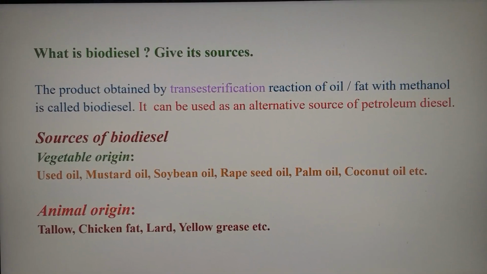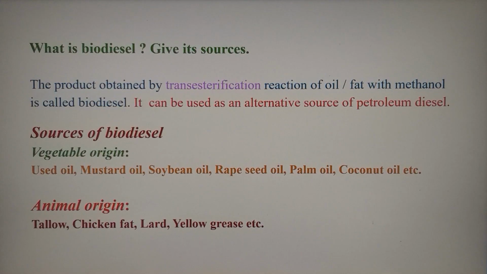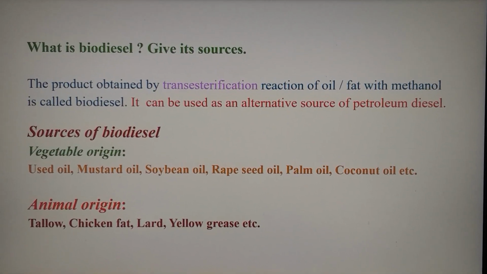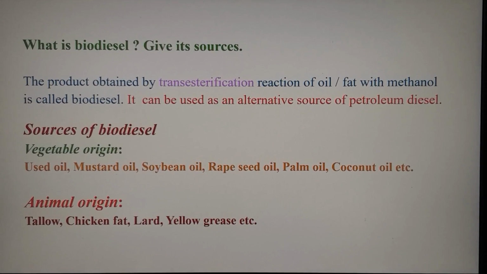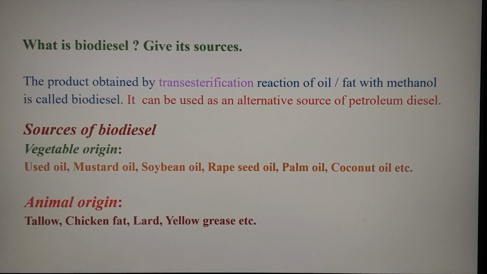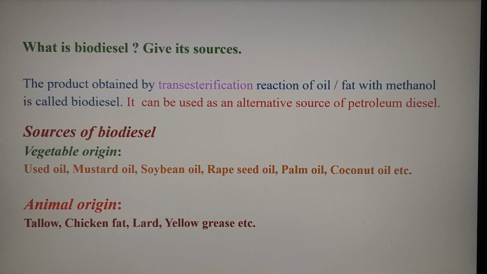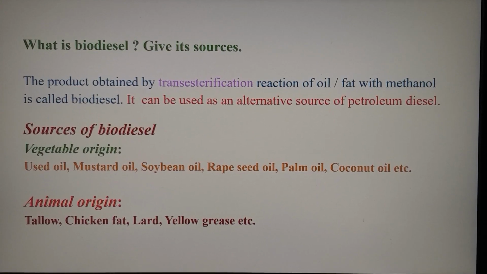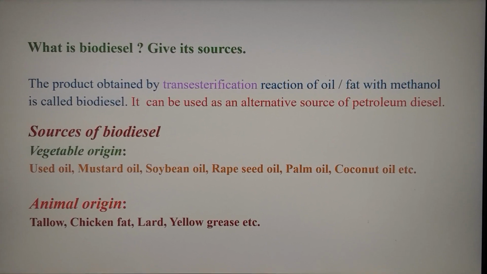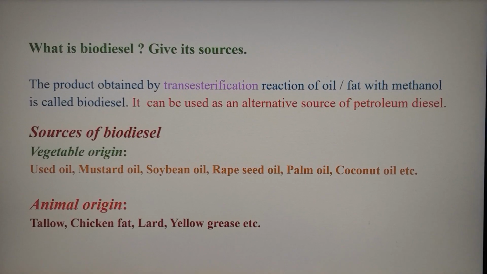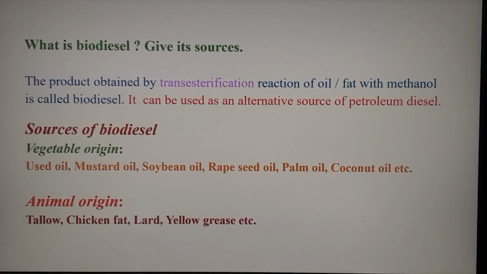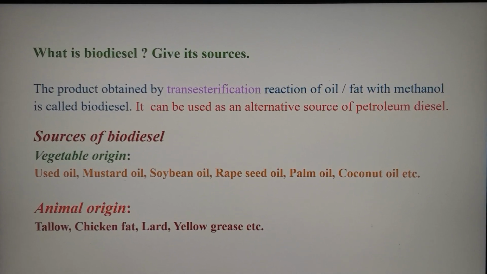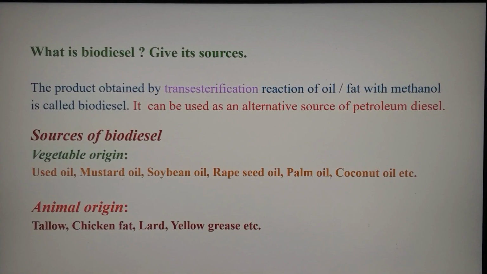Biodiesel is obtained by the transesterification reaction of an oil or fat with methanol, and the product obtained resembles petroleum diesel. Because we obtain this from bioproducts, we call it biodiesel. The sources from which we can get biodiesel are of both vegetable origin as well as animal origin.